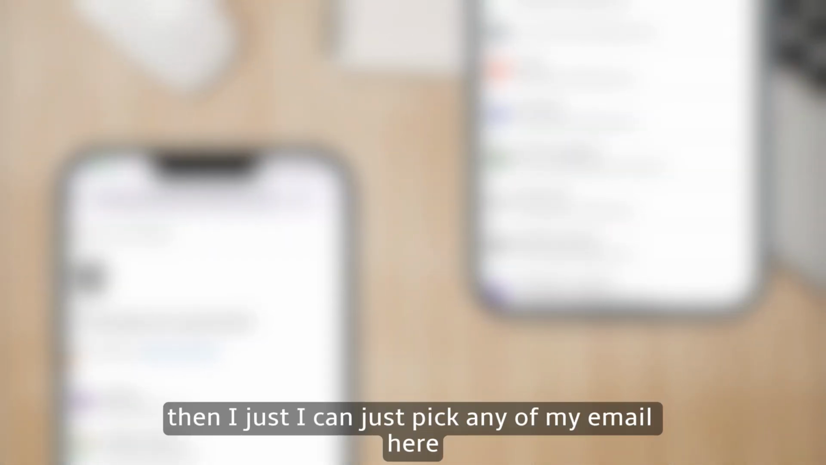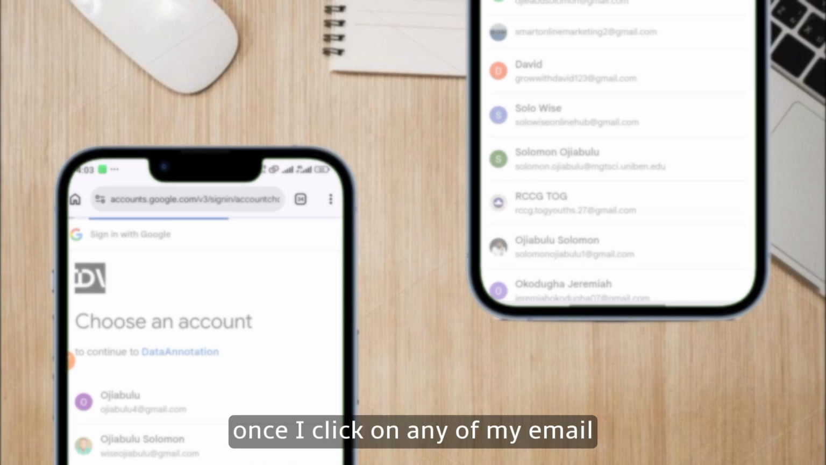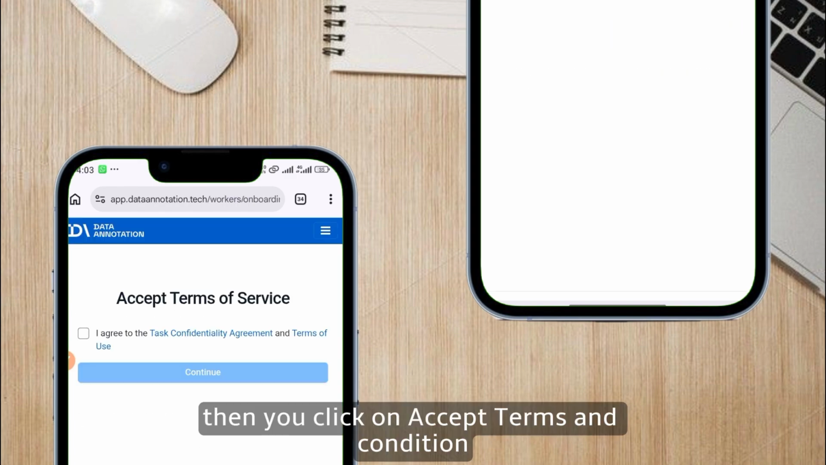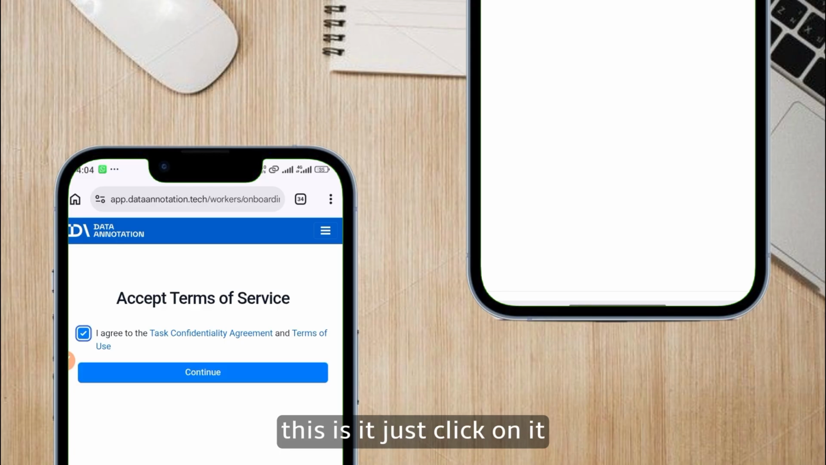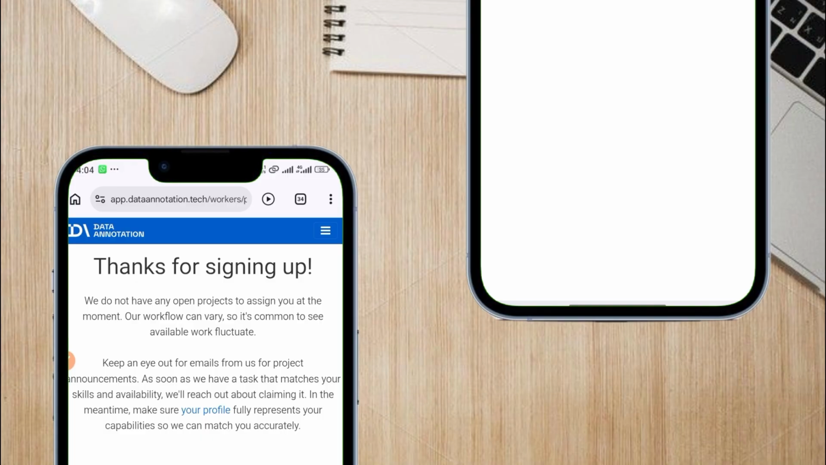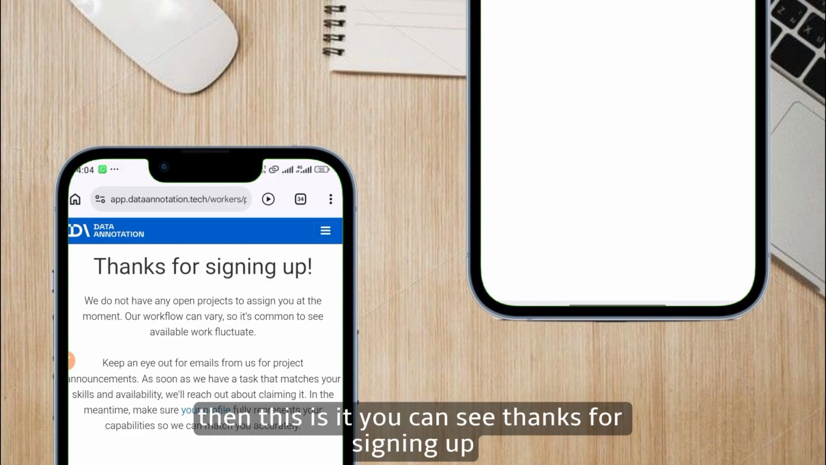So this is it. Then I can just pick any of my emails here. Once I click on any of my emails, I can click on continue. Then you click on accept terms and conditions. Just click on it. Then you accept their terms and conditions. You can read it if you want to. Yeah. Then this is it. You can see thanks for signing up.